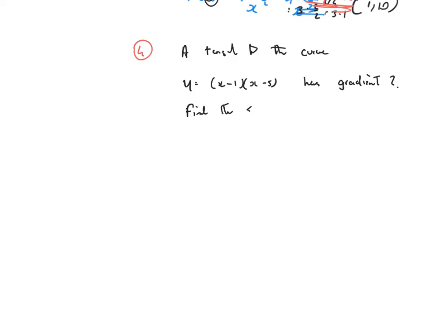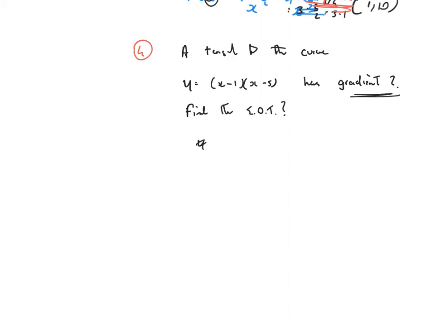Okay, example 4. A tangent to the curve y equals x minus 1 bracket x minus 5 has gradient 5, or rather gradient 2. Find the equation of the tangent. Okay, so remember that a tangent is a straight line. So would I need point gradient? Well, I've got the gradient, I need to get the point.